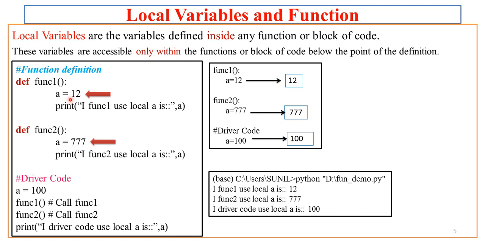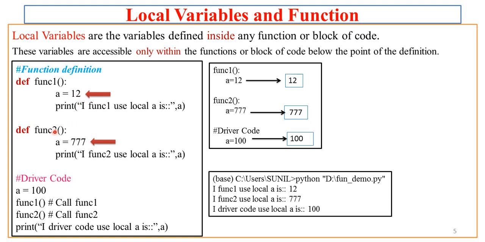Now A is the local variable to this function func1. This A is not accessible outside the boundary of this function. Now if I try to print this A, so I func1 use local A, this will be using its local A which has been given value 12.